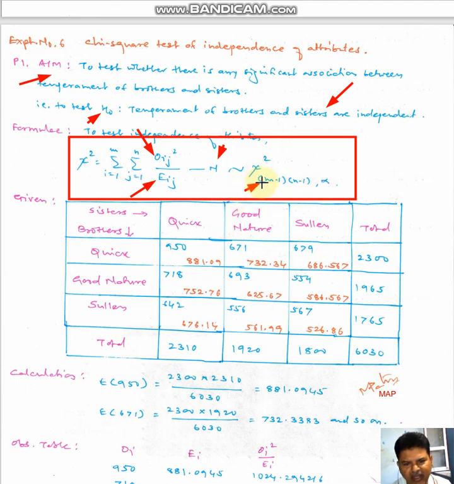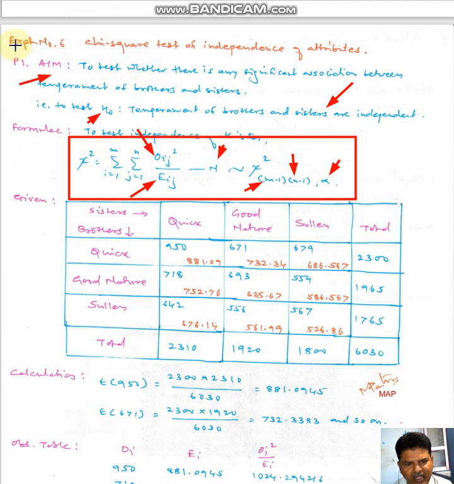What is this m? m is nothing but the number of rows and n is nothing but the number of columns. How many rows are there? There are three rows: quick, good nature and sullen, and the columns are also three. So it is a 3 by 3 table. So m should be taken as 3, n should be taken as 3. And what is this alpha? Alpha is nothing but the level of significance. Okay. So prepare this table and calculate the remaining values.